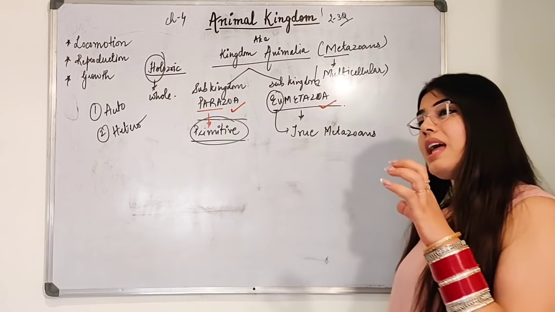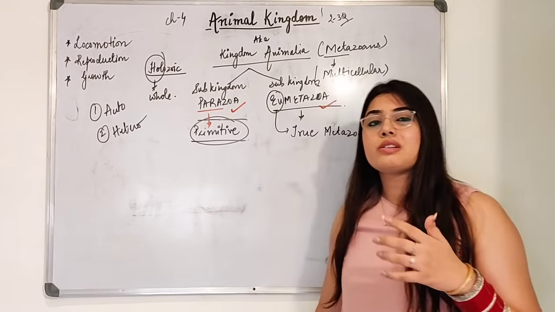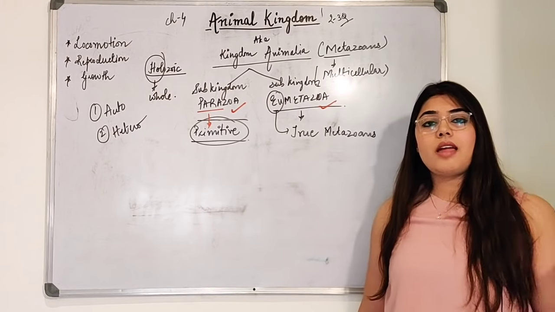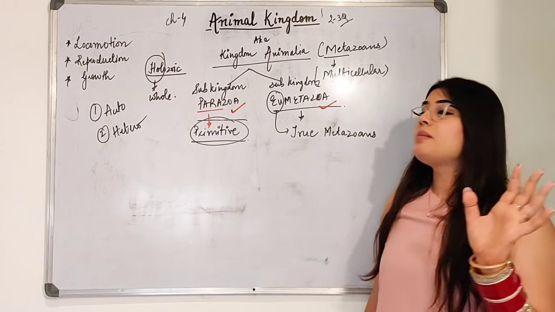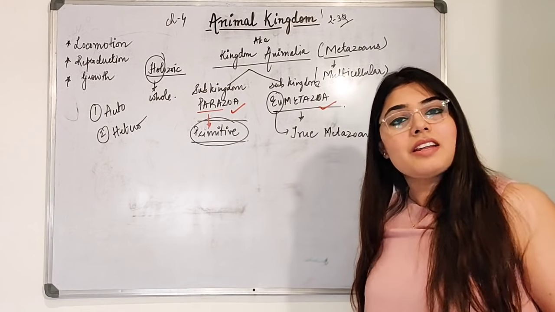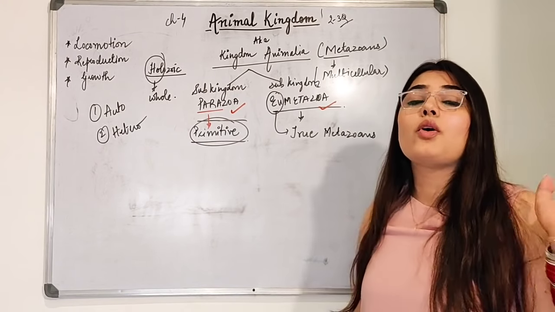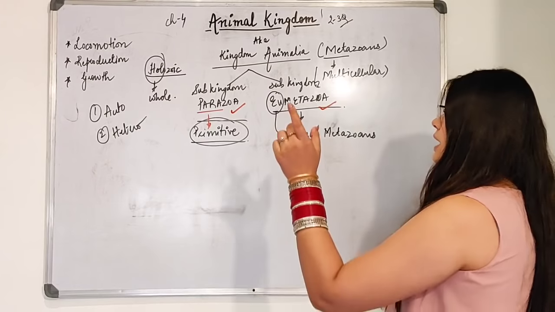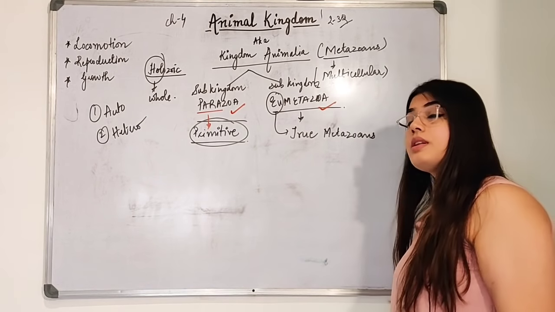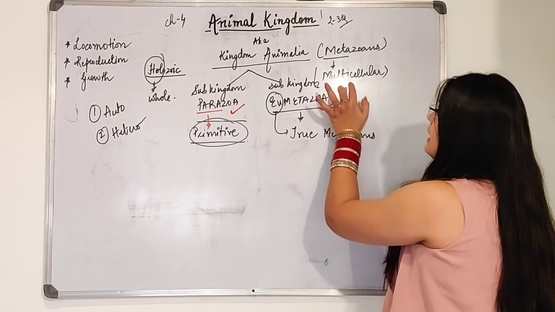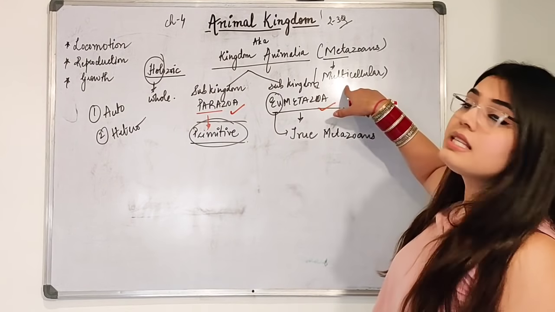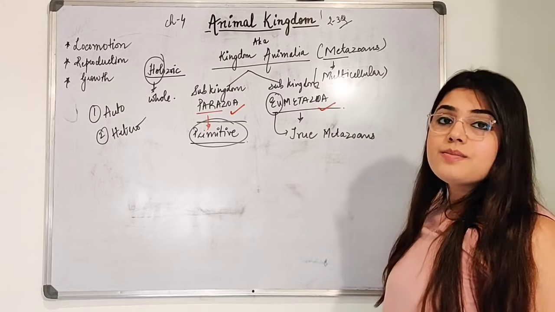It has very little modifications. It has no modifications at all. Nothing is there. Right? The poorest phylums come in Parazoa, beta. Why am I saying the poorest phylums? Because they have nothing at all. Right? But whereas if we compare the Eumetazoans, they are truly multicellular. Metazoans means they are also known as multicellular organisms.